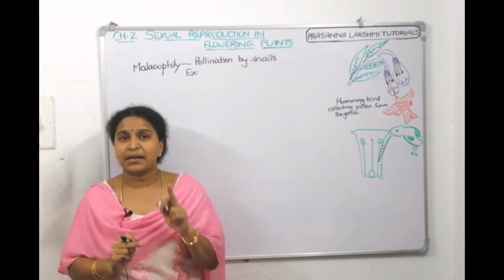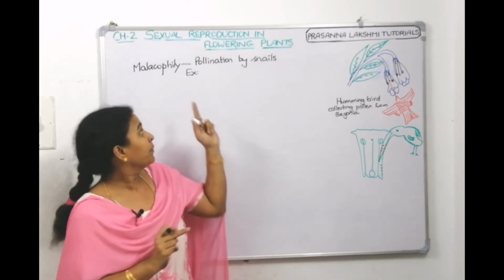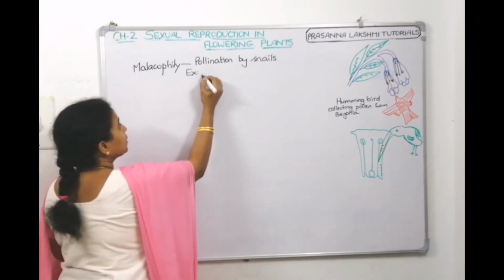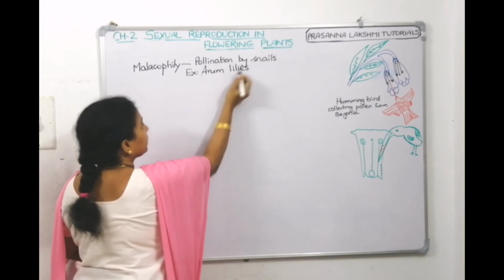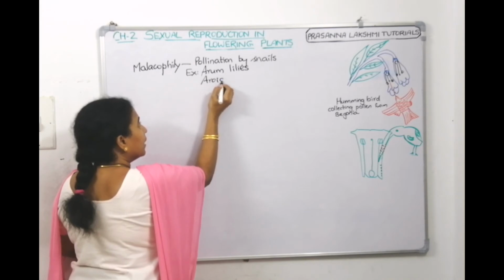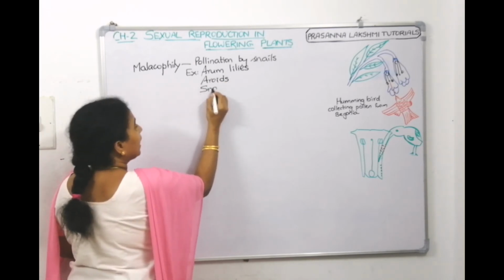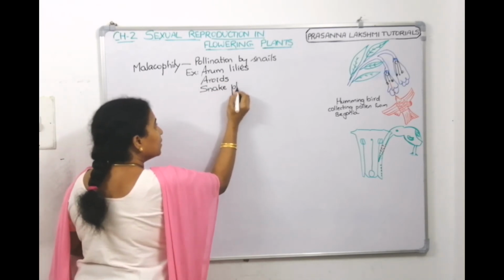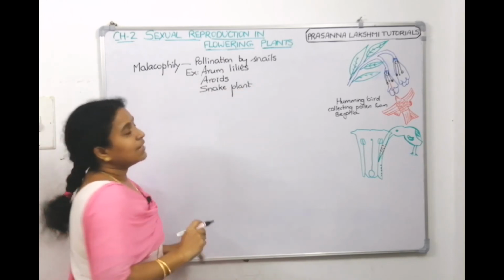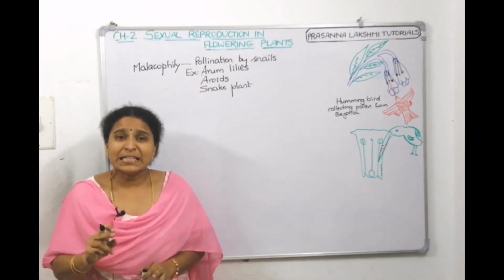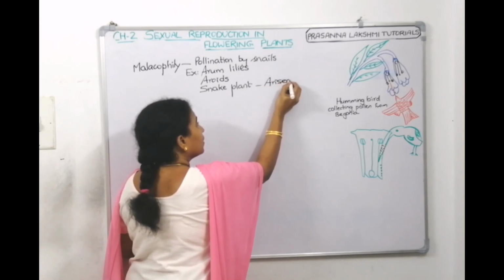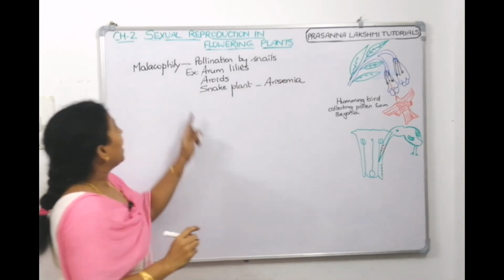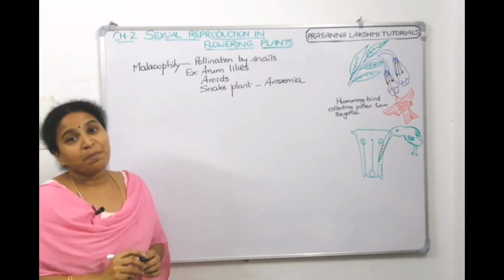These are the plants which are pollinated by snails. What are the plants? First one, arum lilies, aroids, and snake plant. Now, snake plant scientific name is Erythemia. What's the scientific name? It is pollinated by snails. It is called as Malacophily.